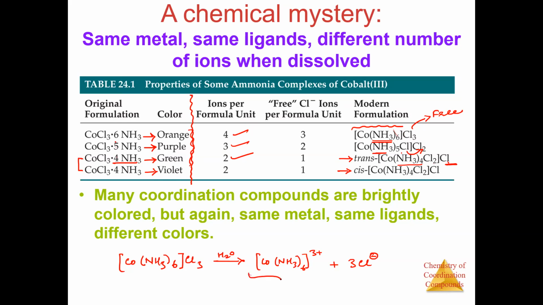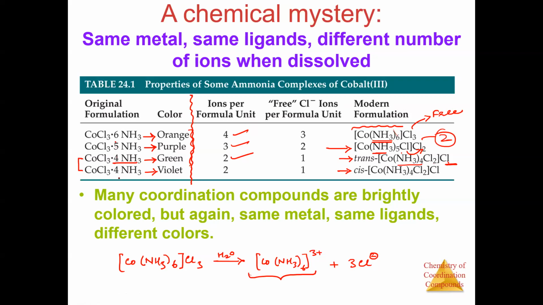But in this part where we have the coordination sphere or the complex, this complex has two entities, cobalt and ammonia. This will not dissociate on addition of water. Now similarly, if I look at the case of Co(NH3)5 Cl, then here we have the Cl atom which is inside the coordination sphere, and that is why it will not dissociate. And how many Cl atoms will dissociate? Only 2 Cl atoms will dissociate.